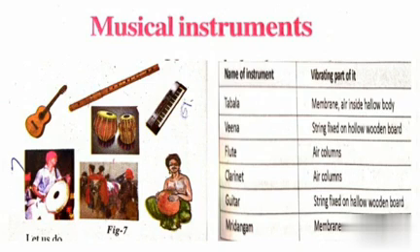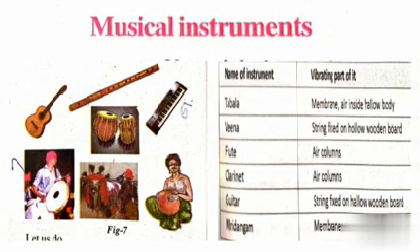Here we can observe tabla. On tabla, the upper surface is called the membrane. Due to that membrane only, that sound is produced. Next, clarinet. This is one of the musical instruments. In this clarinet, which part is responsible for the production of sound? Air columns are responsible for production of sound. You can observe these musical instruments in this picture also.